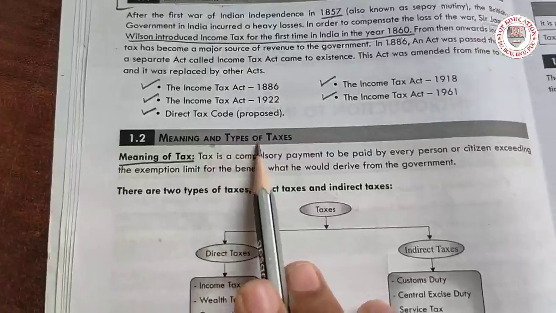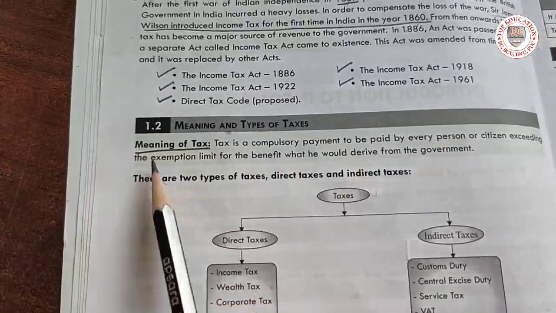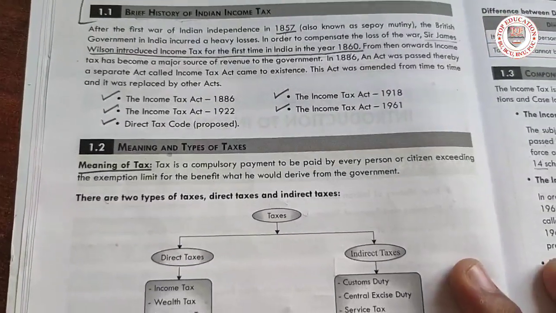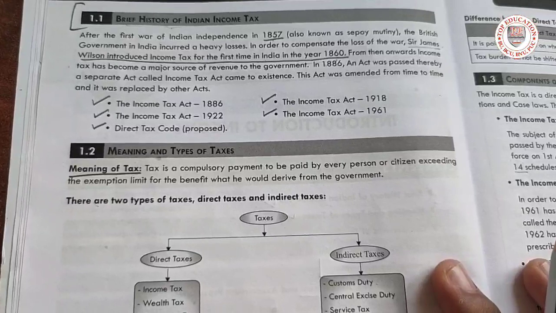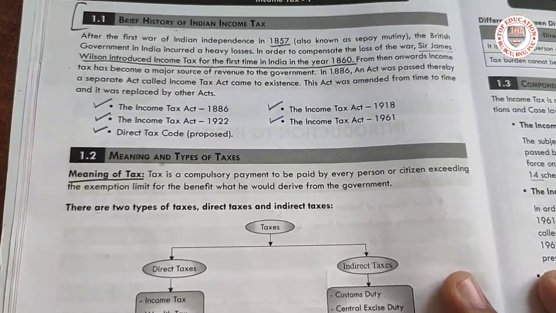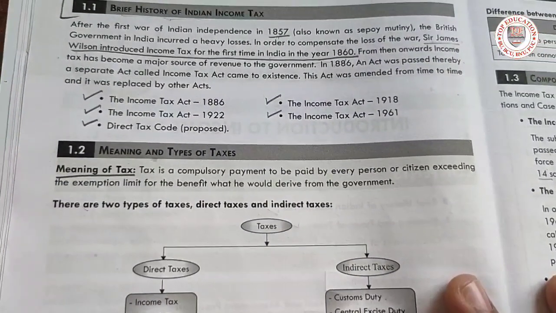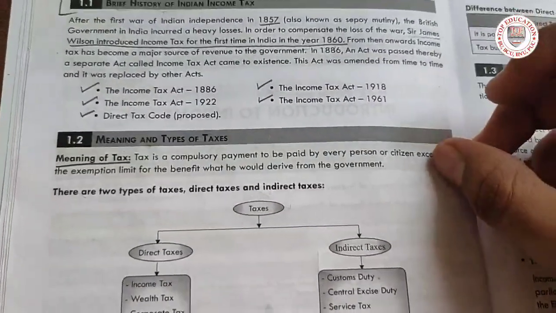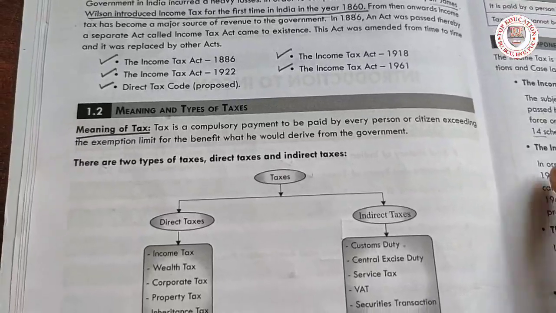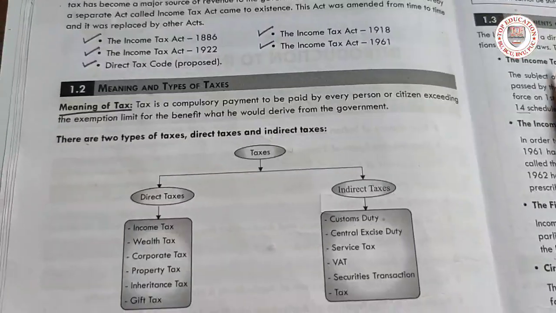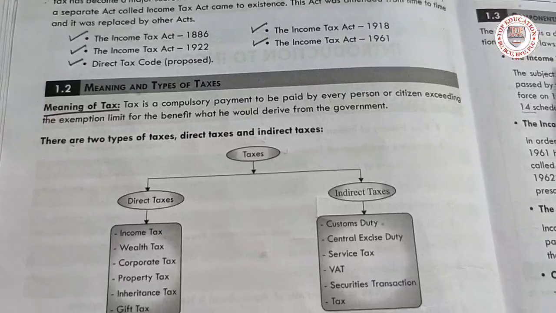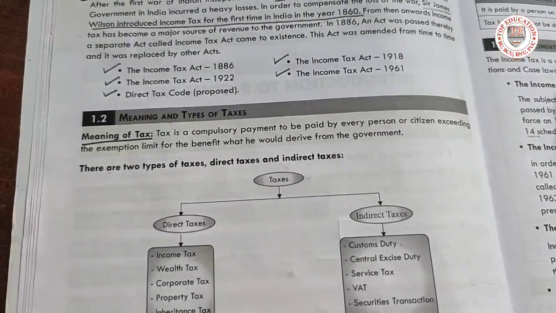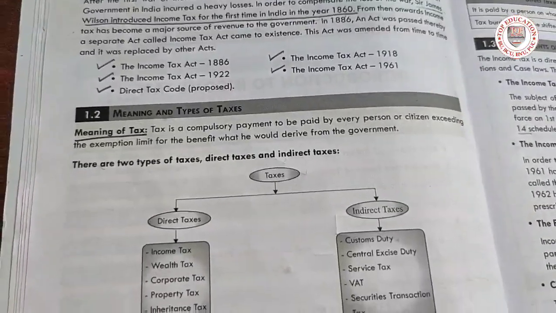Next guys, we'll go with the meaning and types of taxes. Now what is the meaning of tax? Tax is a compulsory payment to be paid by every person or citizen exceeding the exemption limit for the benefits they derive from the government. You don't need to write this much, it's basic. The meaning of tax: it is a compulsory payment made by an individual person to the tax authority. You can just change the sentence accordingly.